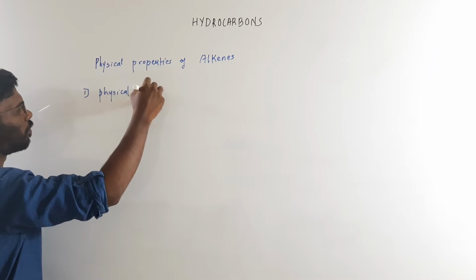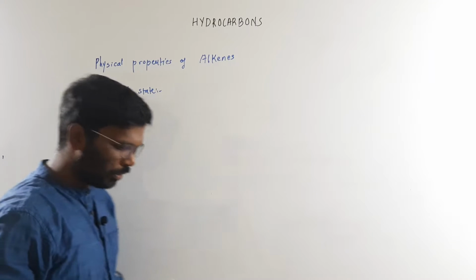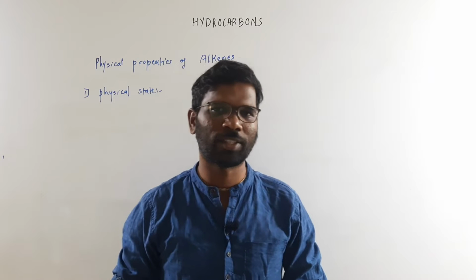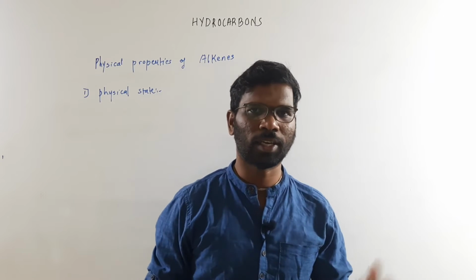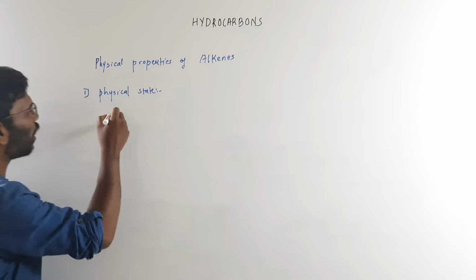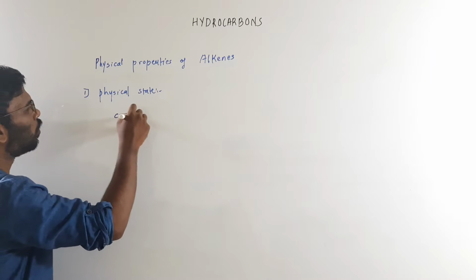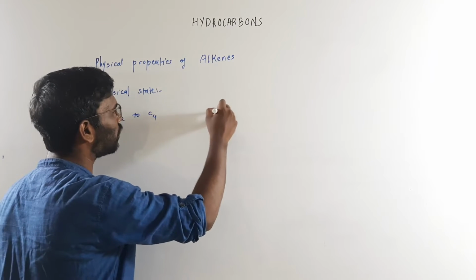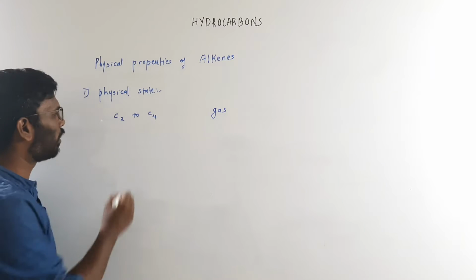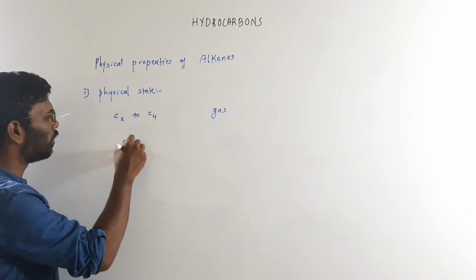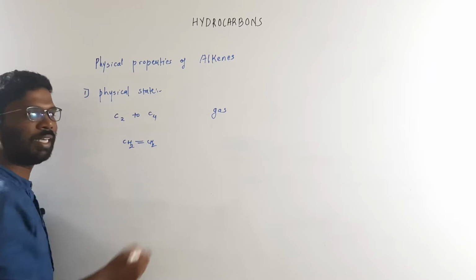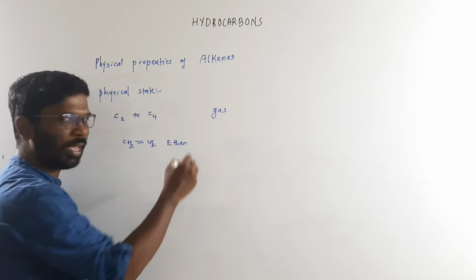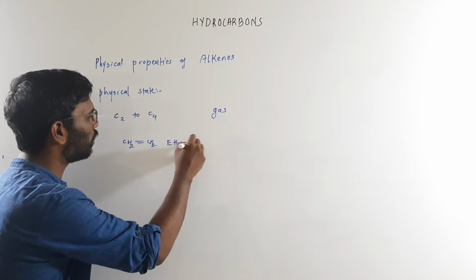Physical state means which alkene will be existing in the solid state, liquid state and the gaseous state. The first three members from the carbon C2 to C4 will exist in a gaseous state. For example, if I consider this alkene CH2, that is ethene, ethene is an example which will exist in the gaseous state.